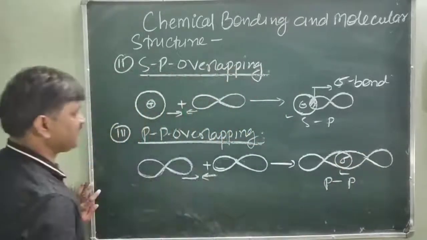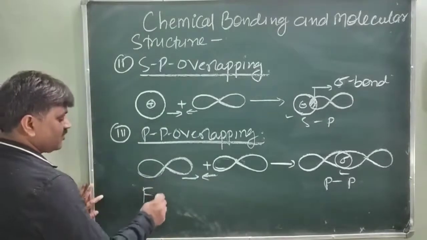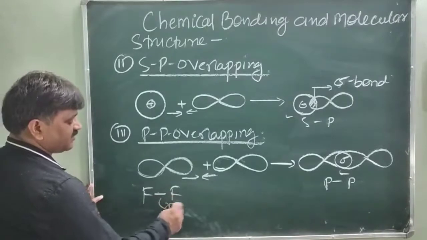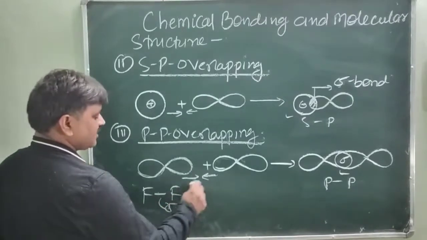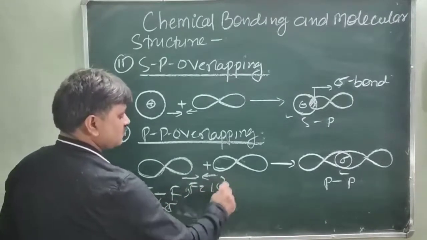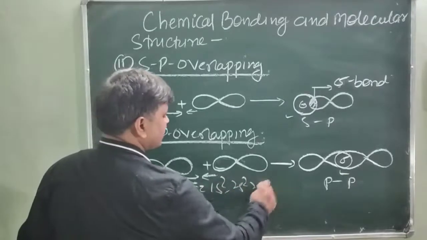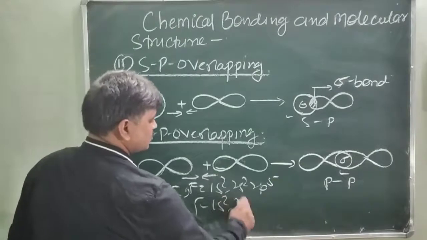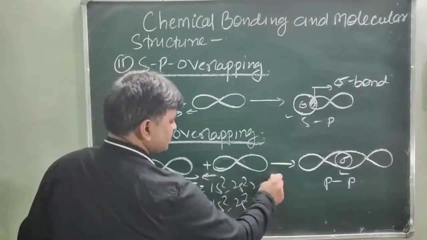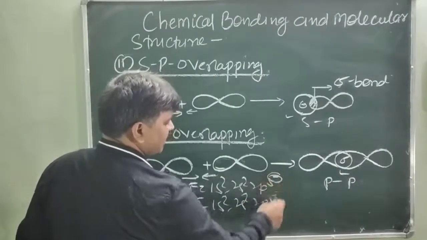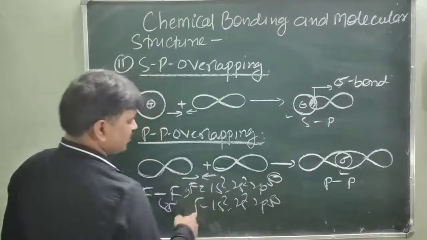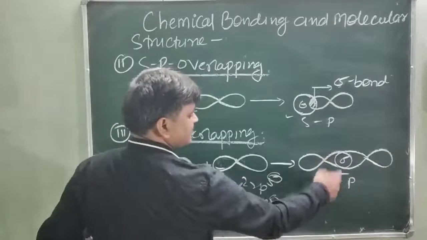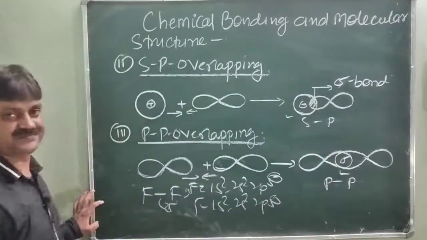Just like in the case of fluorine atoms bonded to each other by a sigma bond: fluorine is atomic number 9, 1s2, 2s2, 2p5, and the other fluorine is also 1s2, 2s2 and 2p5. So in the p shell, the one half filled electron of each of the two fluorine atoms overlap and are shared in this way, and a sigma bond forms.